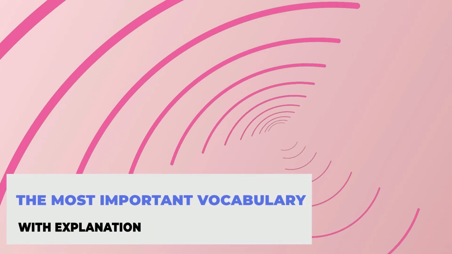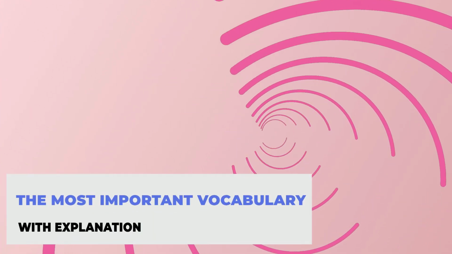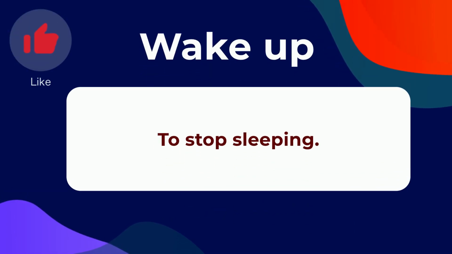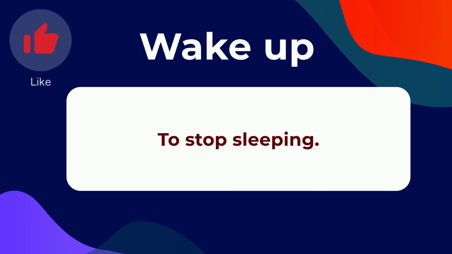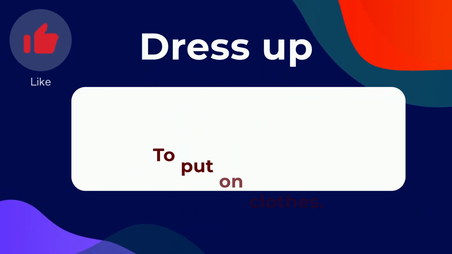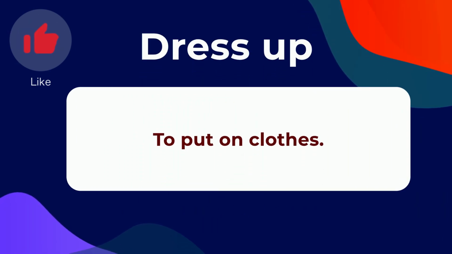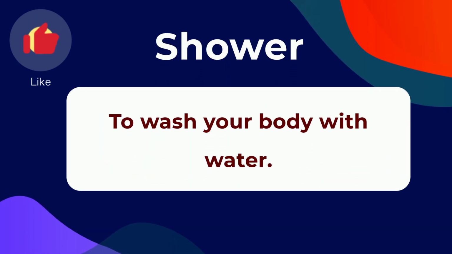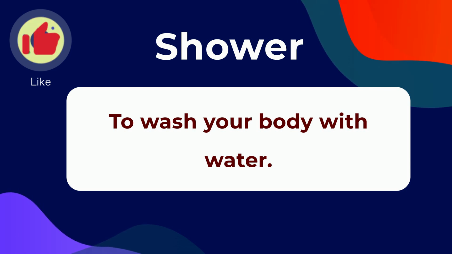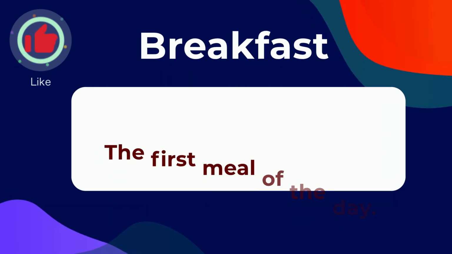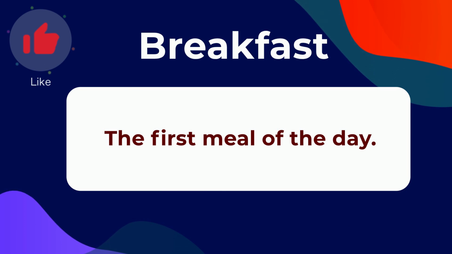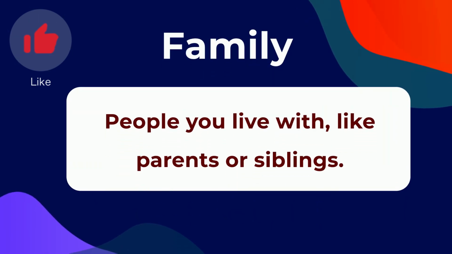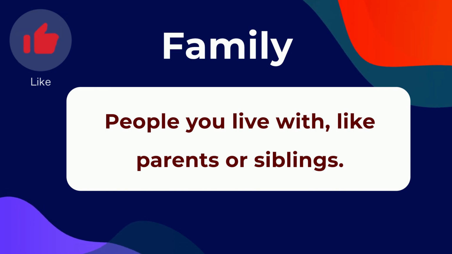The most important vocabulary with explanation. Wake up. To stop sleeping. Dress up. To put on clothes. Shower. To wash your body with water. Breakfast. The first meal of the day. Family. People you live with, like parents or siblings.